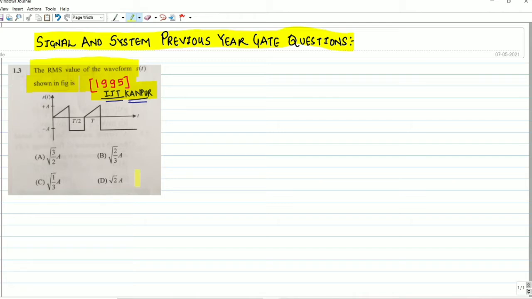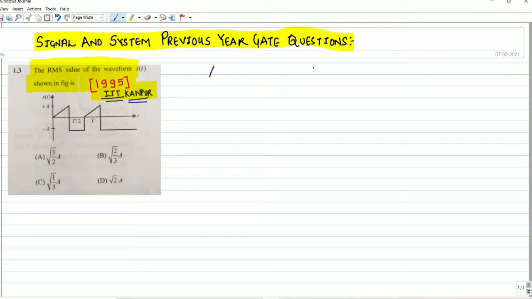Let's get started. First of all, let me define the signal s(t). But first we have to understand, let me recall the formula of the RMS value, then we proceed further.